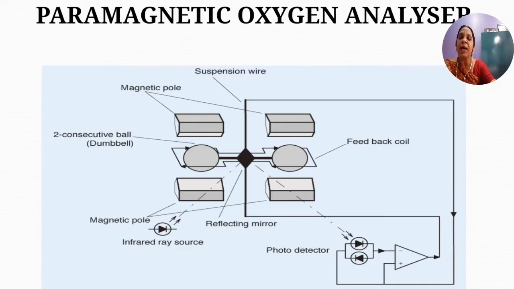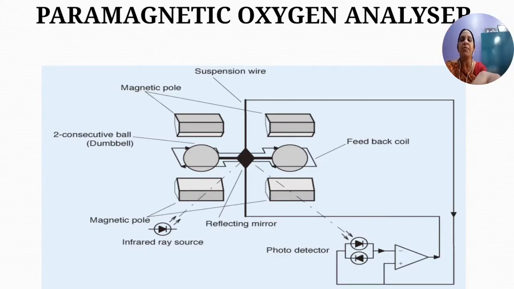And the dumbbell is hung using suspension wire, and to that dumbbell you have a reflecting mirror which reflects the light produced by the movement of the dumbbell. Because of the movement, the mirror rotates. When the mirror rotates, the reflection of the light varies. An infrared source of light falls on the mirror, and a photodetector is used to detect the light intensity that is being produced.